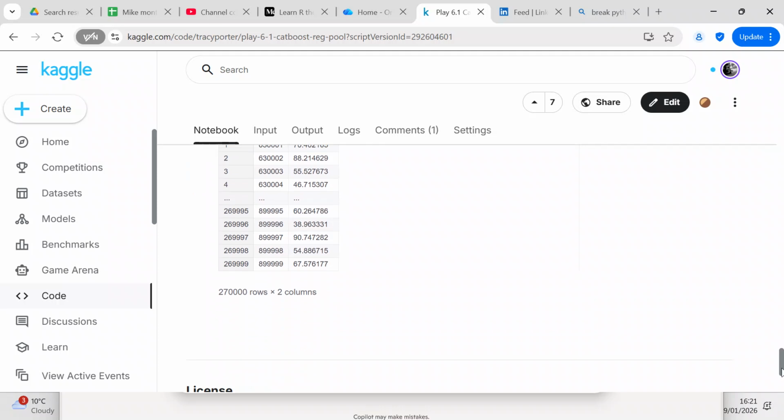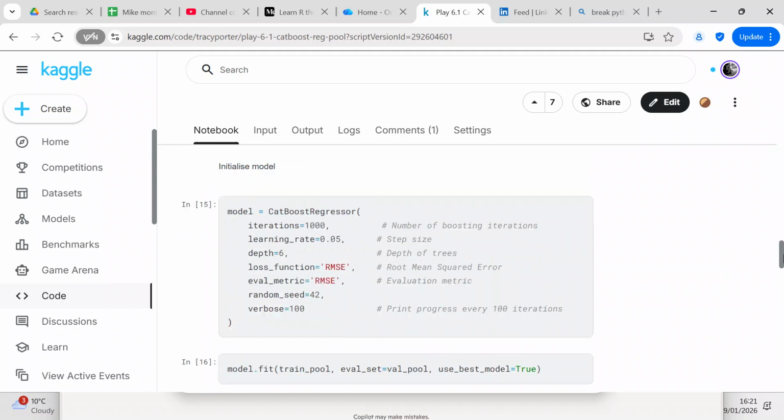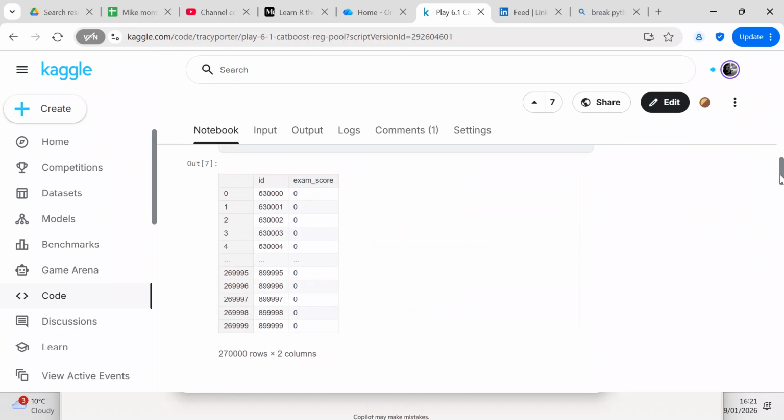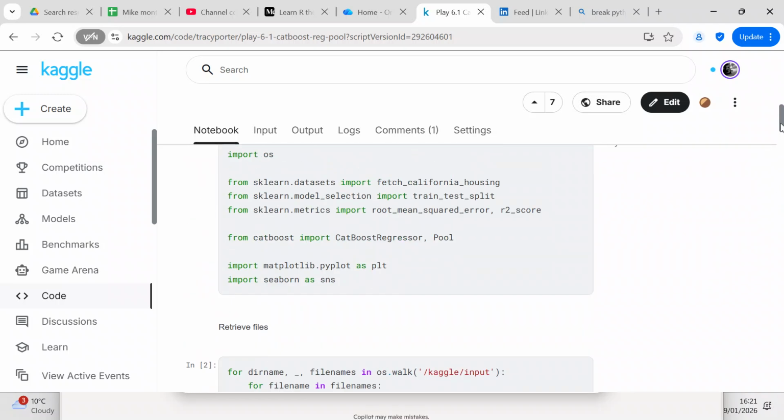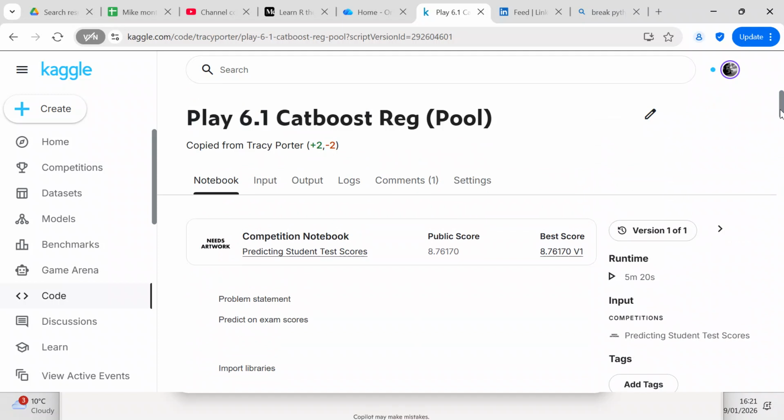Then I saved it and I submitted my work to Kaggle. When I submitted my work to Kaggle, I got an 8.76 RMSE, and it wasn't the best score. The best score was about 8.5, but I decided that I was just going to stick with it the way it is. You can try to improve the score by increasing the iterations. That is one thing that I would do if I had the time to improve the score.